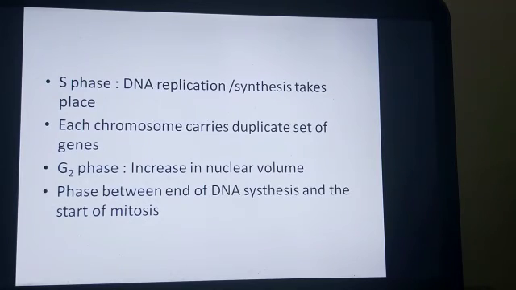The next phase is known as synthesis phase or synthetic phase, S phase, where DNA replication is taking place. Here each chromosome carries duplicate set of genes, means doubling up of chromosome is taking place. Increase in the nuclear volume is seen in this phase. So this phase between the end of DNA synthesis and the start of mitosis. So that is the phase that we are talking about.